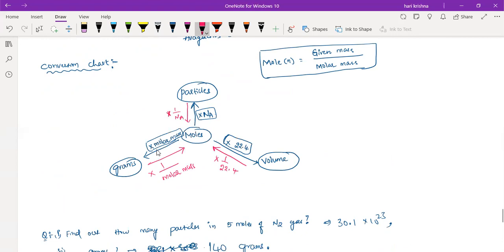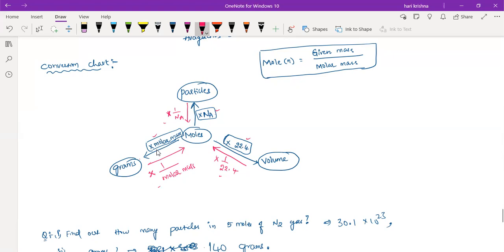Or else you can remember, when you are moving from the center point to the end points, we'll always multiply with some factors, either Avogadro's number or molar mass or 22.4. But when you are moving from the end point to the center point, we'll always divide with the factors like molar mass, 22.4 or Avogadro's number. This is a shortcut way to remember this.